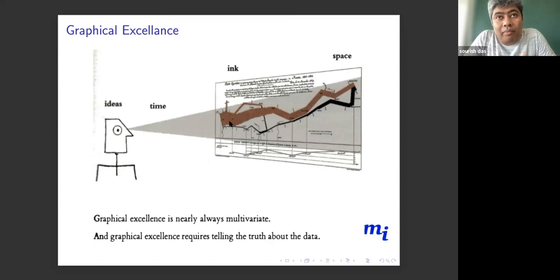Now, presenting multivariate information in a 2-dimension space, effectively this is a 2-dimension space, is very difficult. But what you have is the time, the ink, and the space. This is your real estate. In that real estate, you have to present your case in such a way that, in minimal time, your audience would get the idea. Okay, this is my idea. And that is the main challenge of visualization. And that is what we will try to learn in this course.